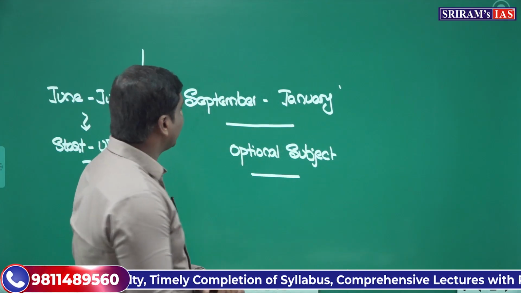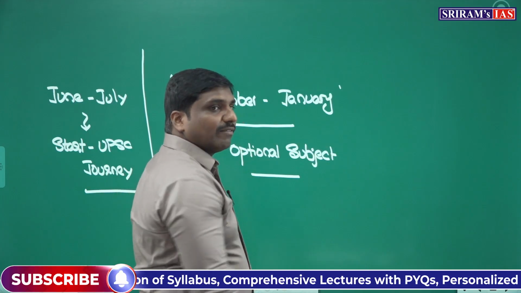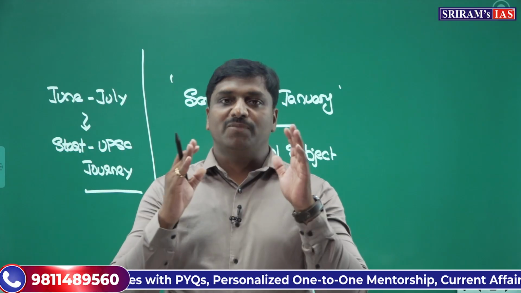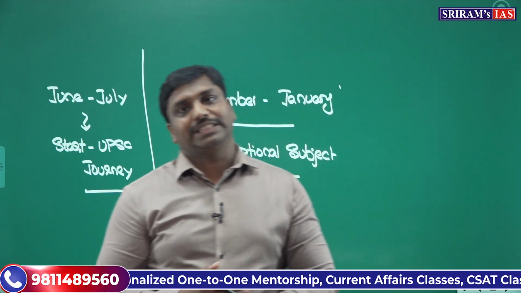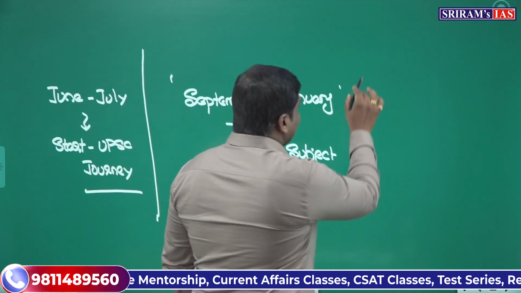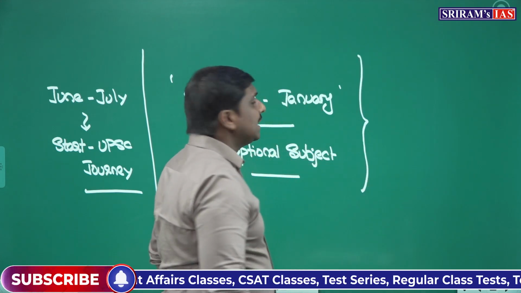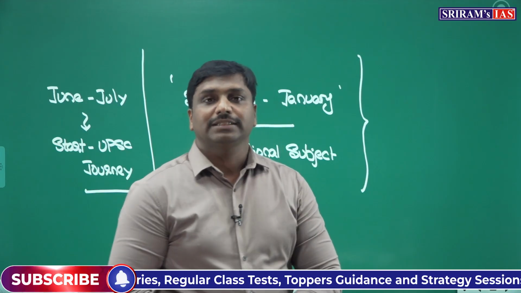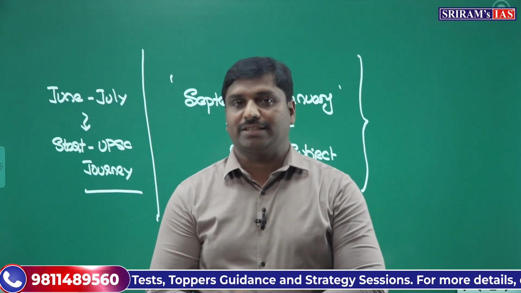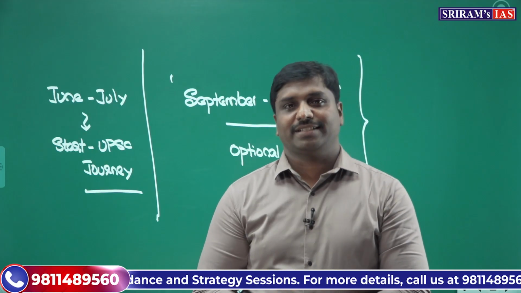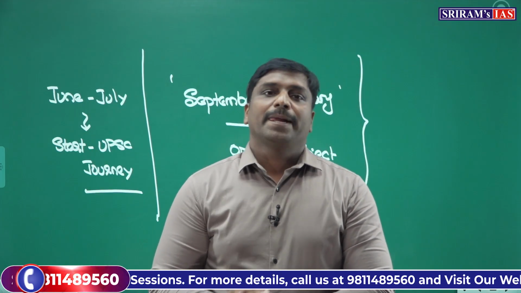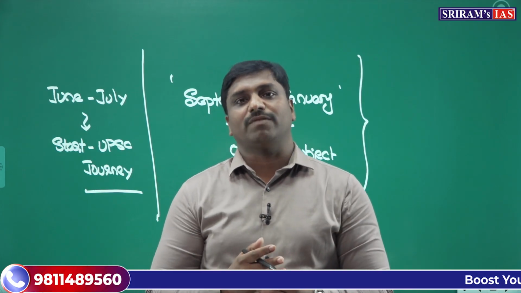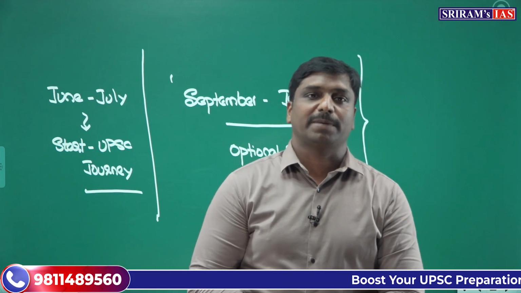So from that point of view, September to January, a period of around 4 to 5 months, would be the best period to complete the optional subject. September to January, or in fact December, would be regarded as the make and break months in UPSC preparation, because most of the aspirants will be lethargic and in relaxed mode during this period.